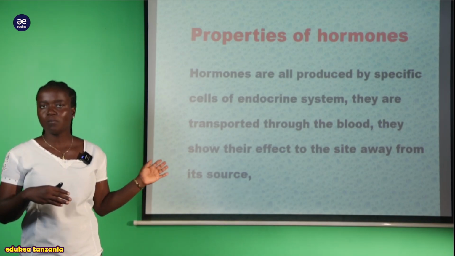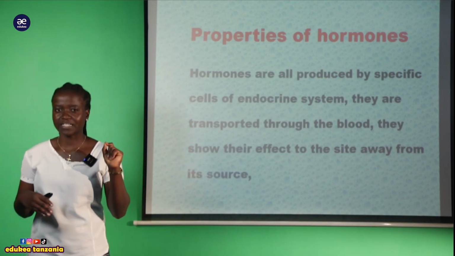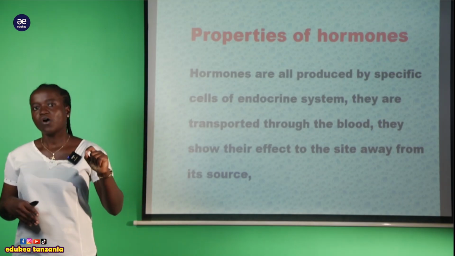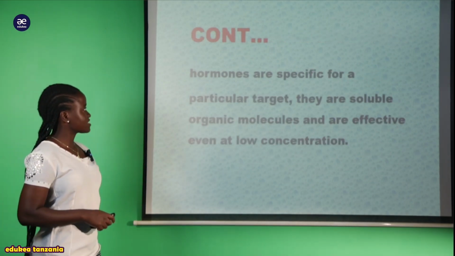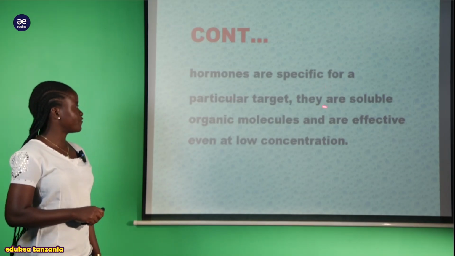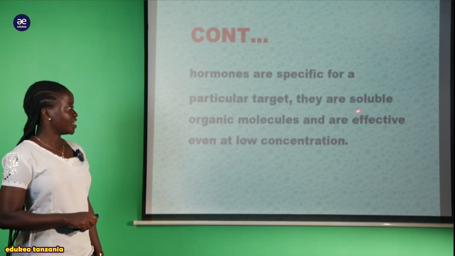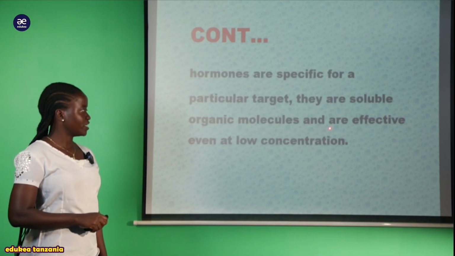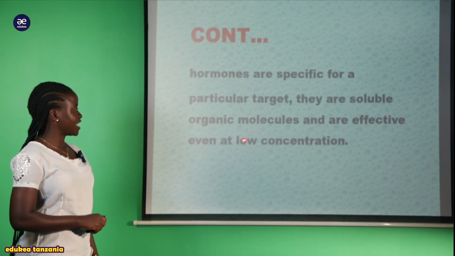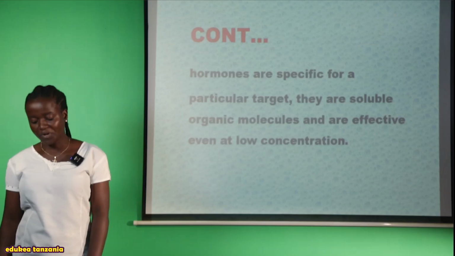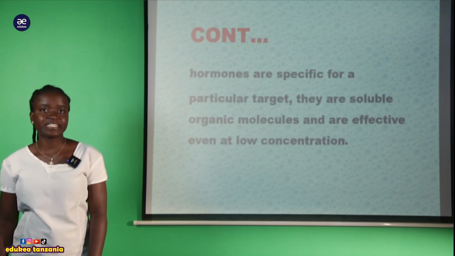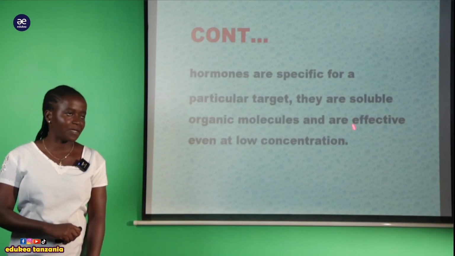That is the hormones which are produced within the endocrine system, and those are the properties of it. But also we can say that the hormones are specific for a peculiar target. They are soluble organic molecules and are effective even at low concentration. Tunasema kwamba these hormones are specific to targeted cells or a targeted place.